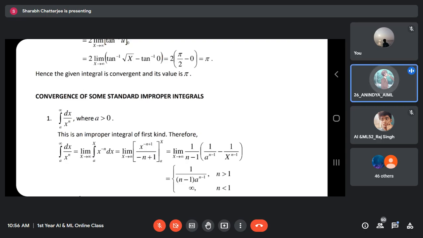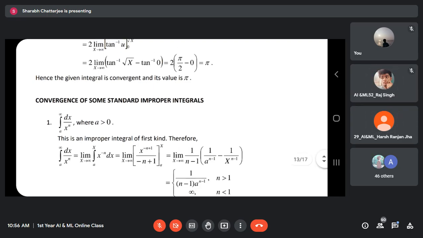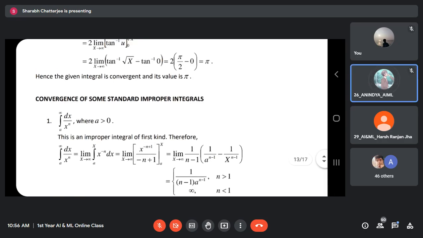It will be undefined, because it will be 1 by 0. Undefined, divergence. How? There 1 by n minus 1 will be infinity. We cannot use this expression, because it will just be undefined. It is clearly undefined. Yes, sir. It's infinite to the power 0, sir.